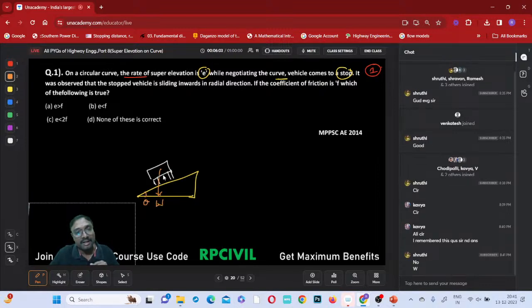This is theta. The components of weight, one component like this, one component like this, right? This is theta. So this is which one? This is W cos theta, na? And this is which one? This is W sin theta, na?